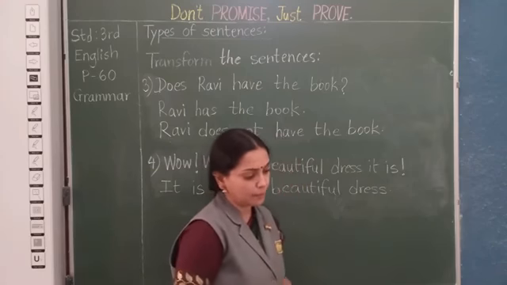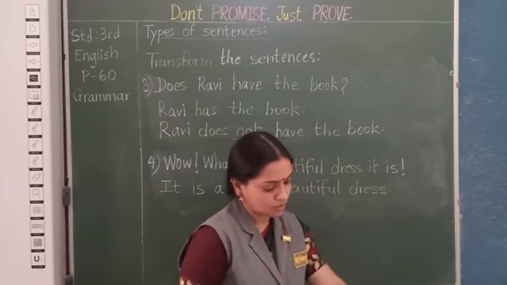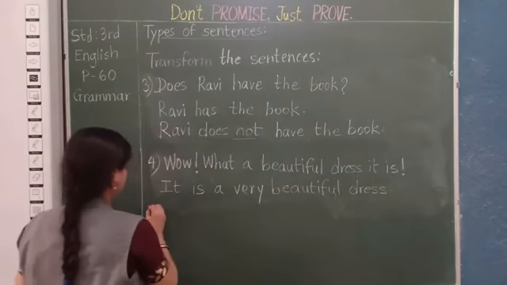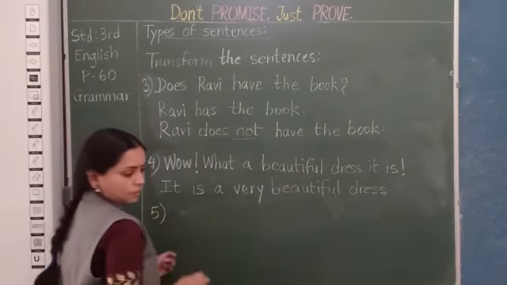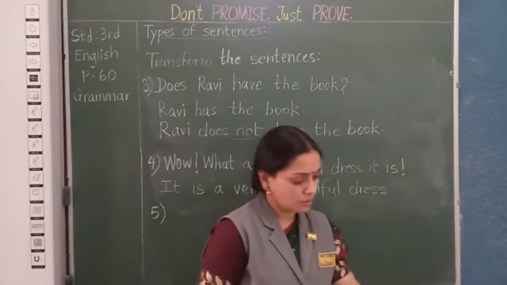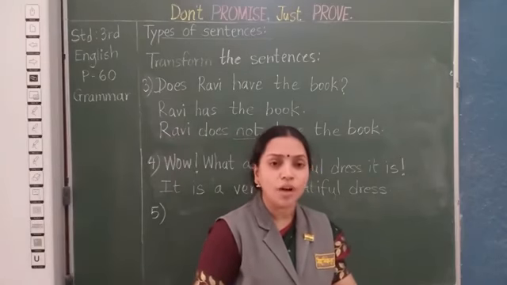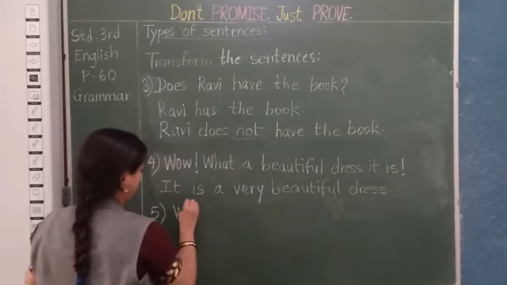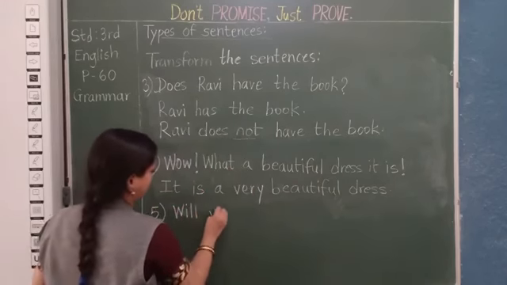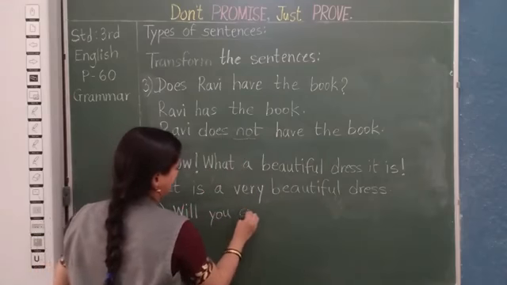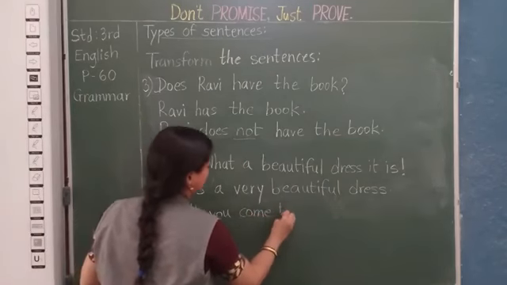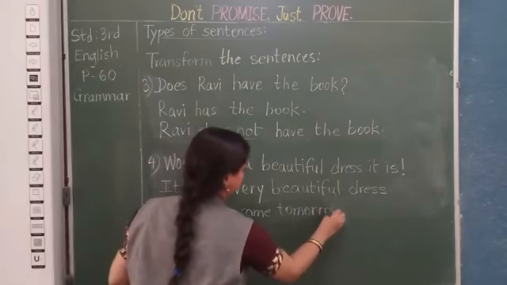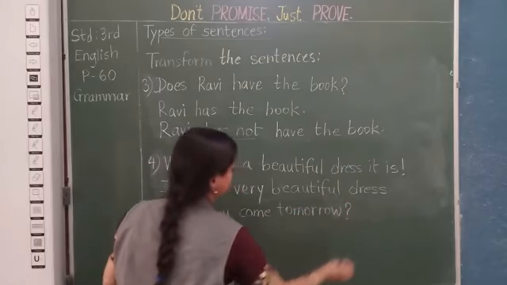Now let us come to the next example. Okay, will you come tomorrow? Will you come tomorrow? Question.